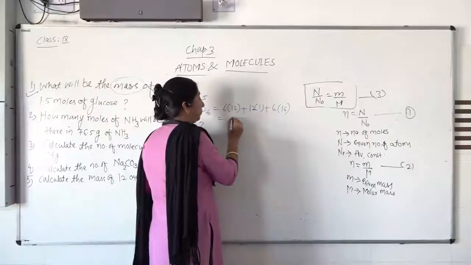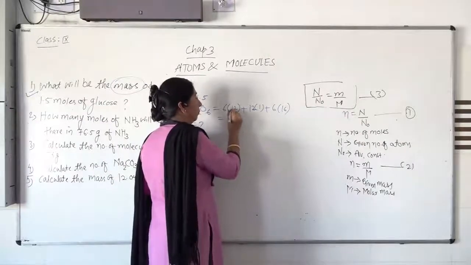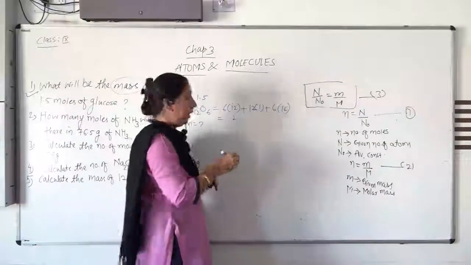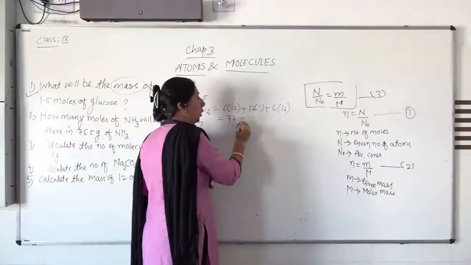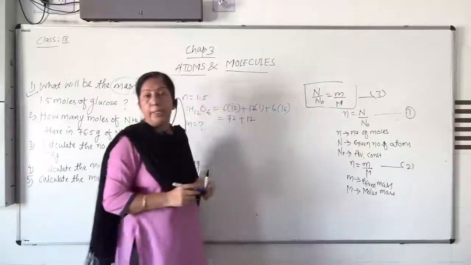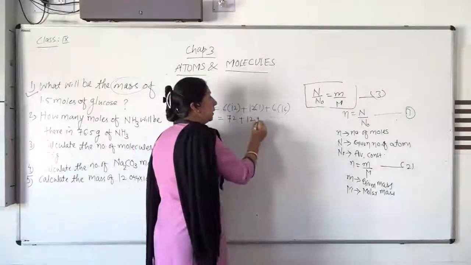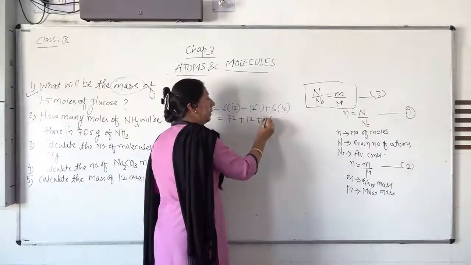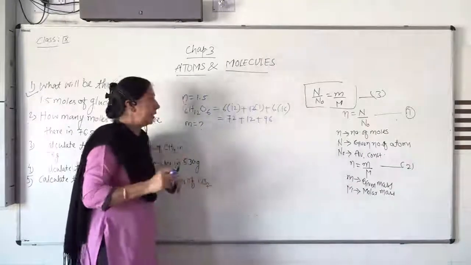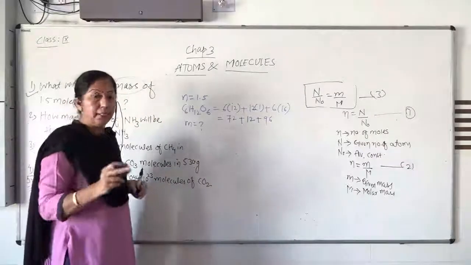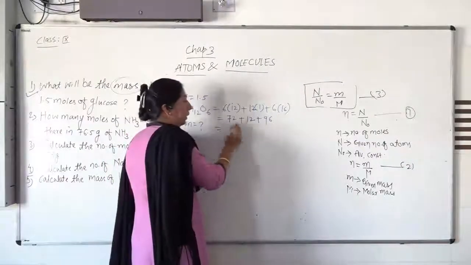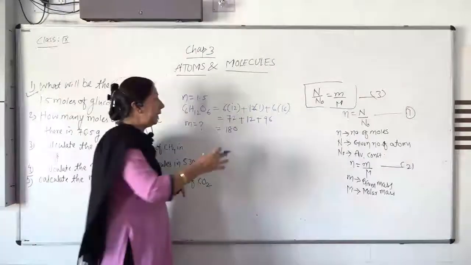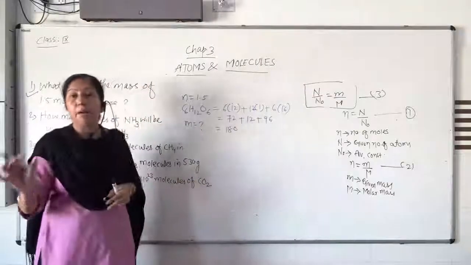6 times 12 is 72. 12 multiplied by 1 is 12. Now 16 times 6: 6 sixes are 36, and that gives 96. So 16 times 6 is 96. Now when you add all these things, you will get 180. So 180 is the molar mass of glucose.